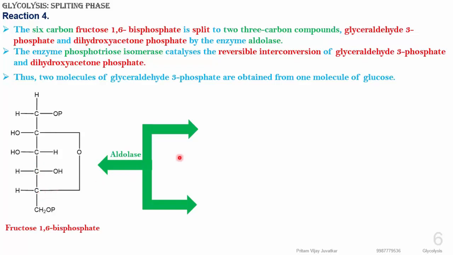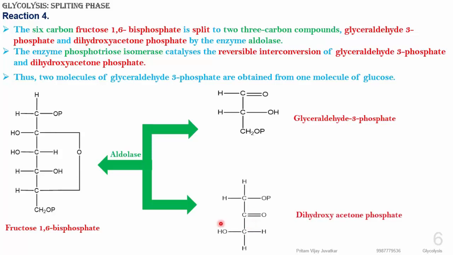It forms products that are 3 carbon compounds: glyceraldehyde 3 phosphate, and another known as dihydroxyacetone phosphate. These are the 3 carbon compounds present in the reaction. So the splitting phase is only one reaction, but here the products are two. The 6 carbon fructose 1,6 bisphosphate gets split into the 3 carbon compounds glyceraldehyde 3 phosphate and dihydroxyacetone phosphate in the presence of one enzyme known as aldolase.